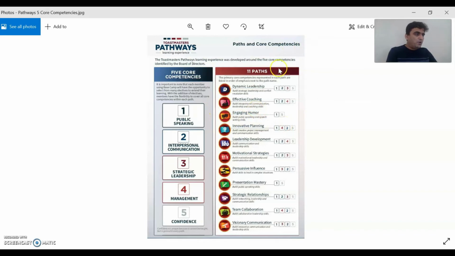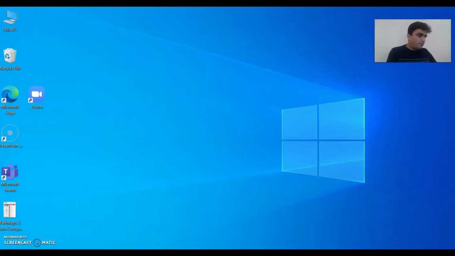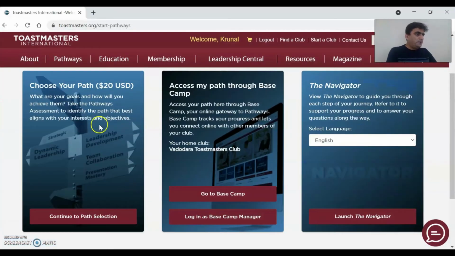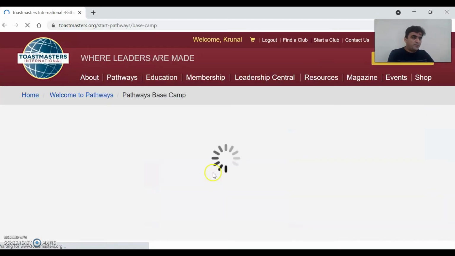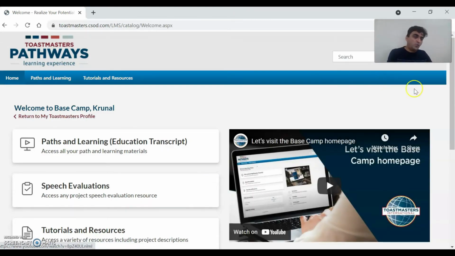Now, to select the path, I'm going back to my base camp. There is an automated exam also available where you will be asked a couple of questions, and based on the answers the system will guide you as to which path is suitable for you. Now let us go to the base camp. Once I click on the base camp, it will show my path, which path I am pursuing, and how much I have progressed.